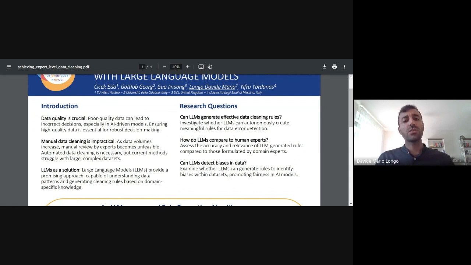The research questions we want to answer are the following. So we want to know if LLMs can generate effective data cleaning rules, and also if the rules generated are comparable with the ones designed by human experts. And finally, we want to see if LLMs can detect any biases present in the data at all.